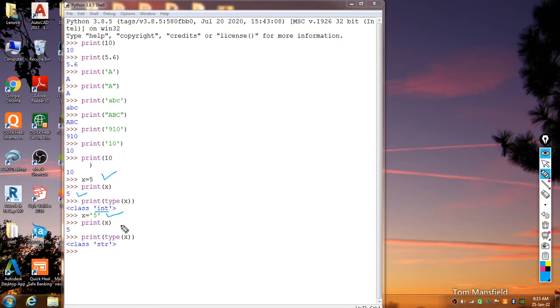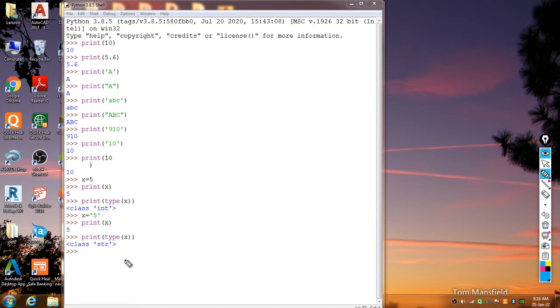So when we print it, it gives the same answer, but we don't know whether the data type is string or integer. When we type print type x, it tells you this is a string, because we have enclosed this 5 within single quotation mark. So this is the difference between numerical data and character data.